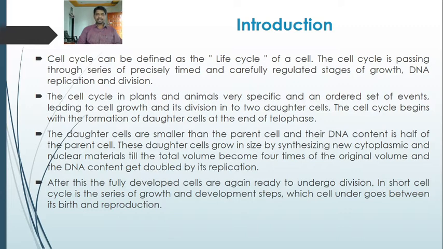So during the cell cycle, the daughter cells form at the end of telophase, increasing in size by synthesizing new cytoplasmic and nuclear material. This synthesis takes place till the total volume becomes 4 times of the original volume. In addition, the DNA content of the cell also gets doubled by replication. Such fully developed cells are again ready to undergo cell division. In short, cell cycle is the series of growth and development steps which a cell undergoes between its birth and reproduction.